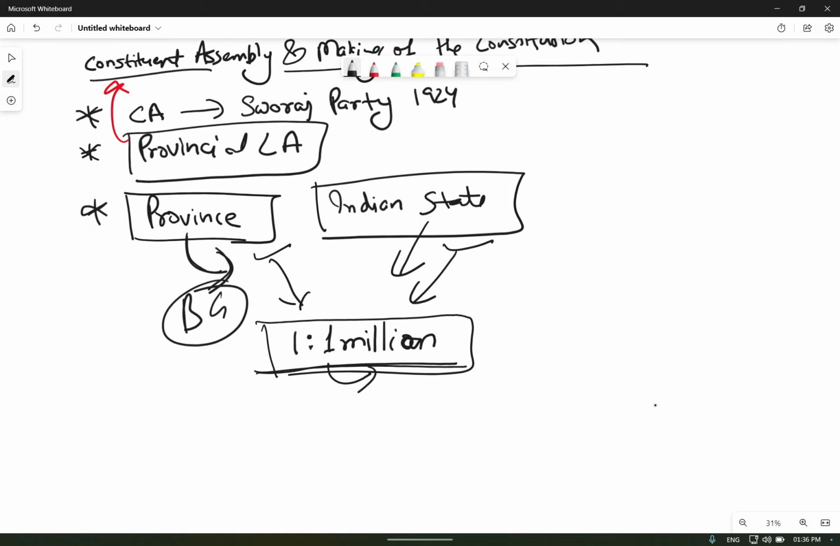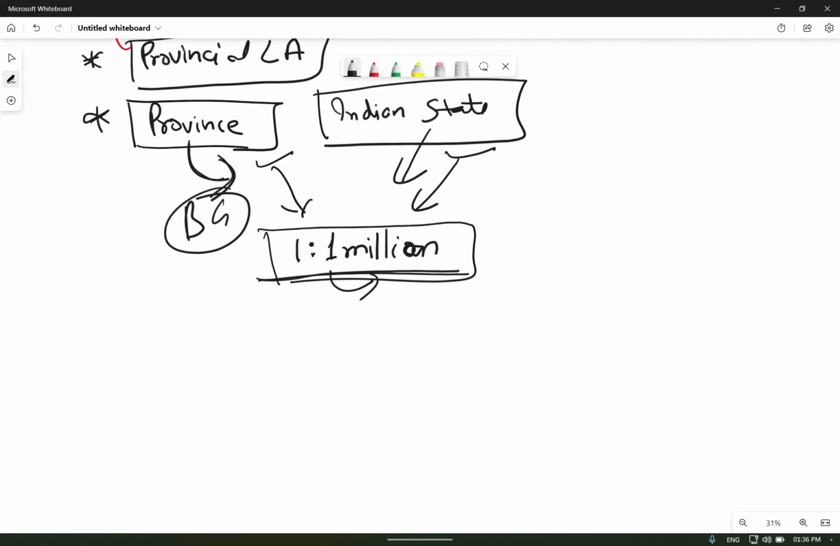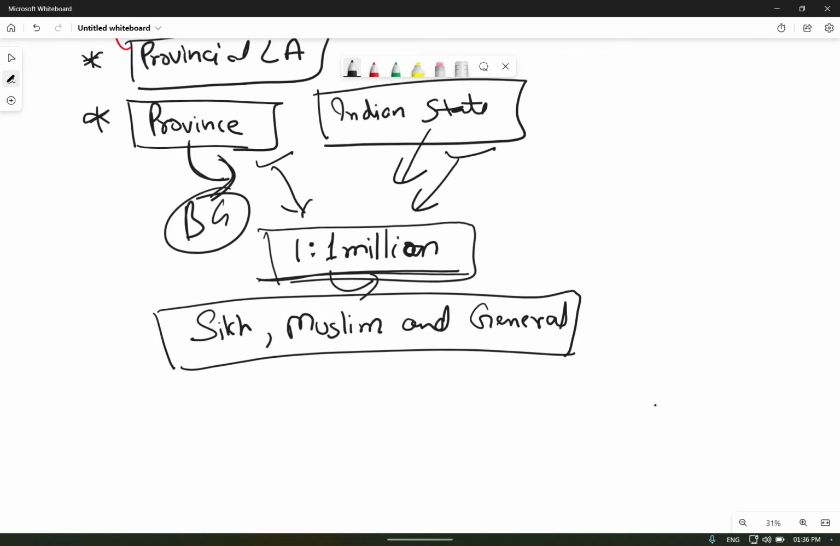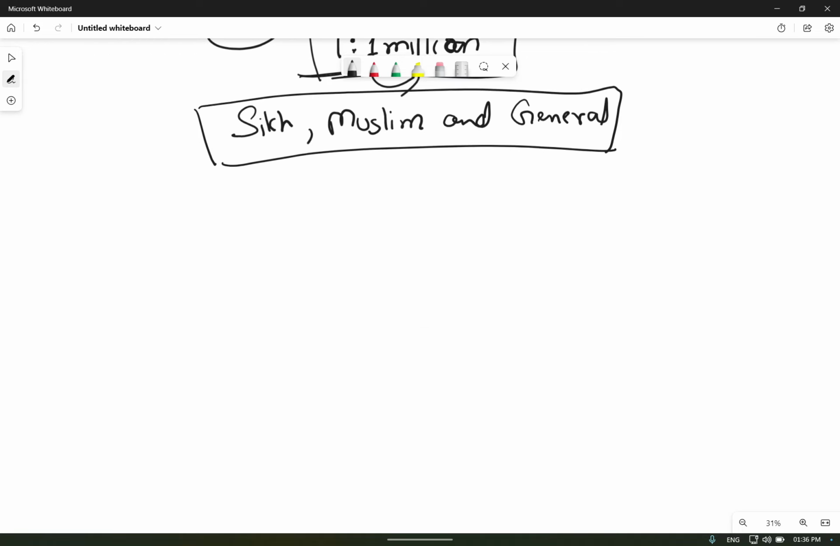The seats were distributed among the main communities in each province, and the main communities were Sikh, Muslim, and general.